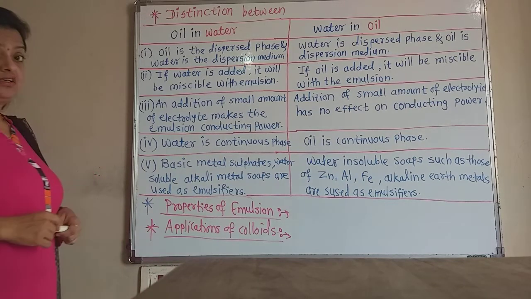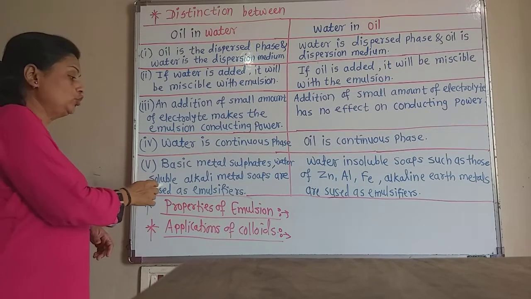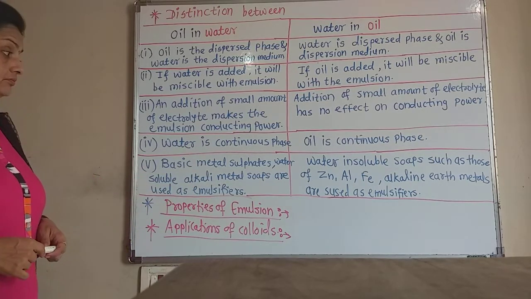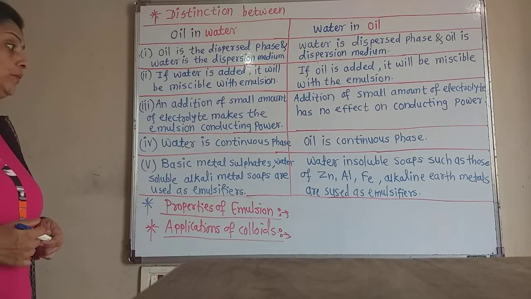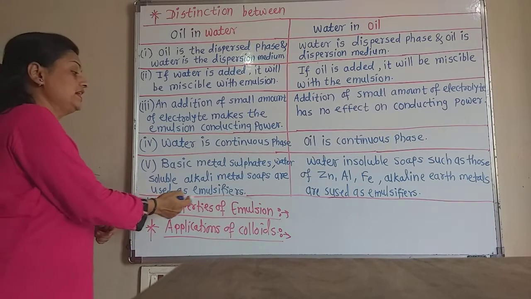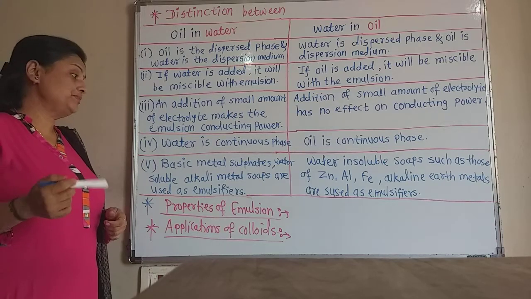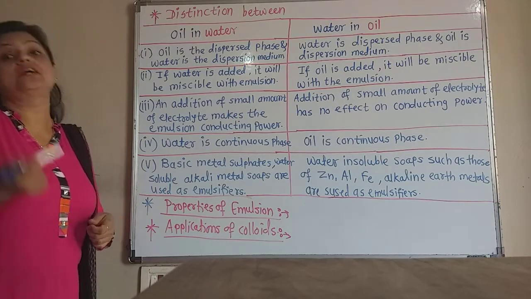sulfates such as sodium sulfate, potassium sulfate, magnesium sulfate, and water soluble alkali metal soaps are used as the emulsifier. Water soluble alkali metal soaps and basic metal sulfates are used as the emulsifier.